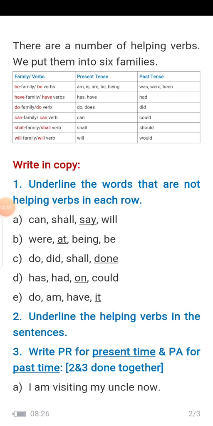Here is a chart I have given. There are a number of helping verbs. We put them into 6 families. Number 1, be family or be verbs. Am, is, are, be, being we use in present tense, and was, were, been we use in past tense. Have family or have verbs. Has, have we use in present tense. Had we use in past tense. Do family or do verb. Do, does present tense. Did past tense.